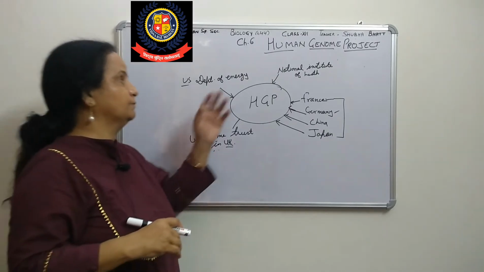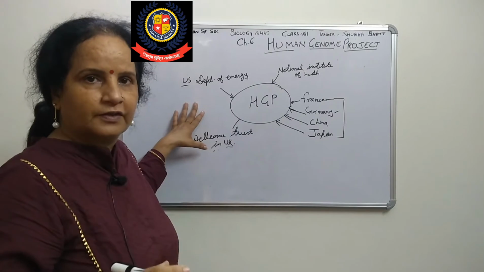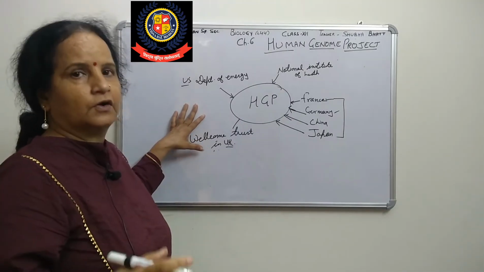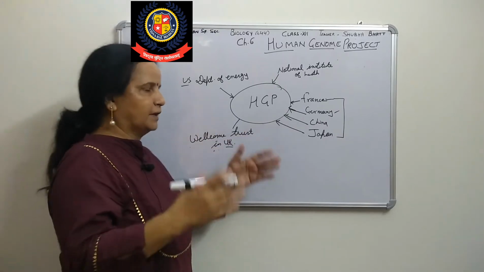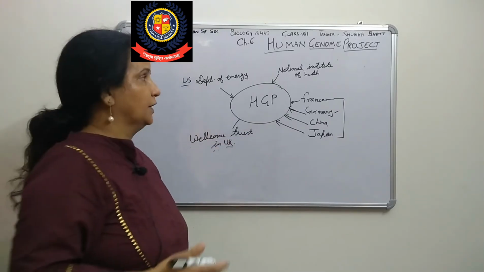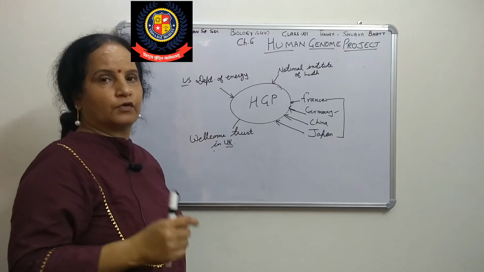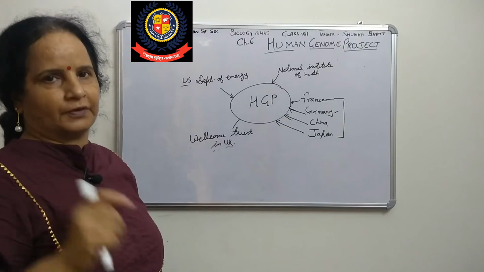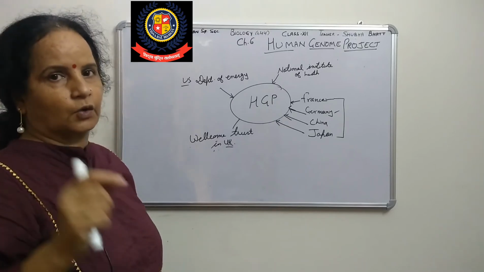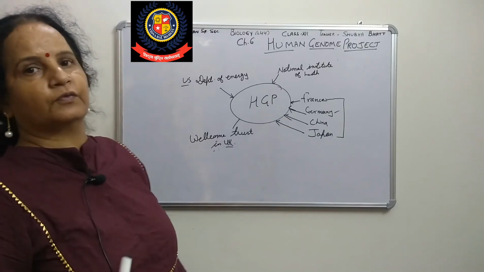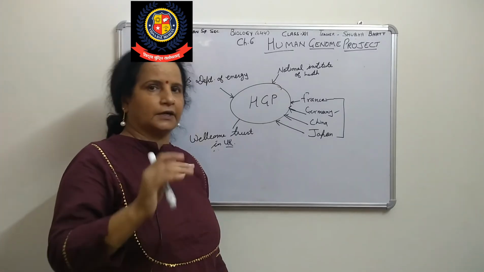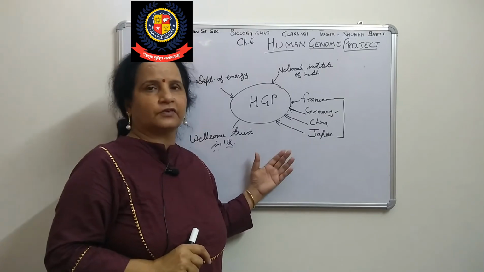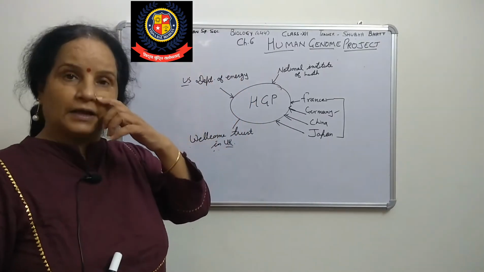Then we have seen that when we type all these sequences, we want to store all this information of base pairs, the chemical sequences, in typed form. To type all that information, we would need books of 1000 pages, each page having 1000 words. In total, we would need near about 3300 books. Again it is too costly. So because of these reasons, we are calling it a mega project.